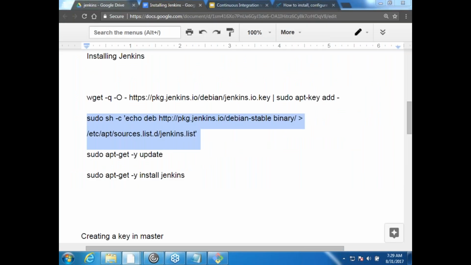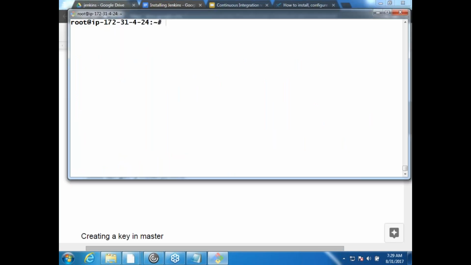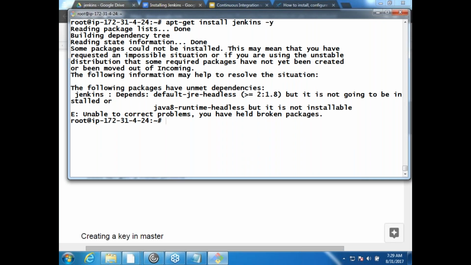Fine, and after that simply apt-get install jenkins. Okay, apt-get install jenkins. Yes. Okay, some packages could not be installed. This may mean that you have requested an impossible situation. Oh man, I think I messed up with the first command.